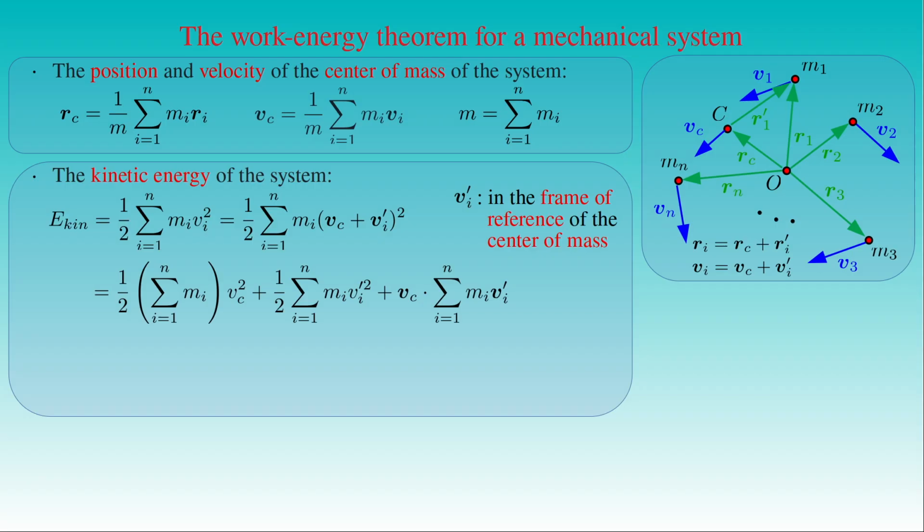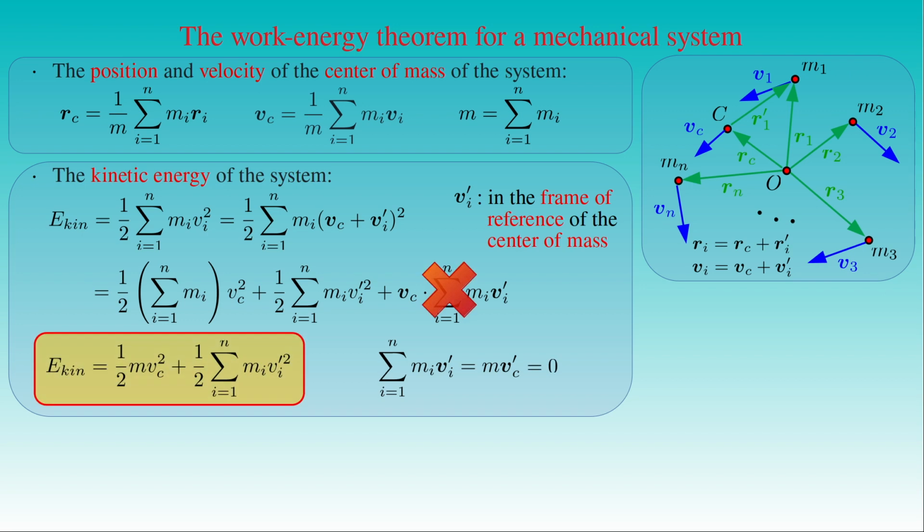If we look at the expression of the velocity of the center of mass, then we recognize that the sum of m_i times v'_i is equal to the total mass M of the system times the velocity V'_c of the center of mass in the frame of reference of the center of mass, which is of course 0. As a result, the last term vanishes on the right-hand side of the equation, leaving only the first two terms in the expression of the kinetic energy, that is 1/2 times the total mass M of the system times the square of the velocity V_c of the center of mass, and 1/2 times the sum of m_i times the square of v'_i from i equals 1 to n.